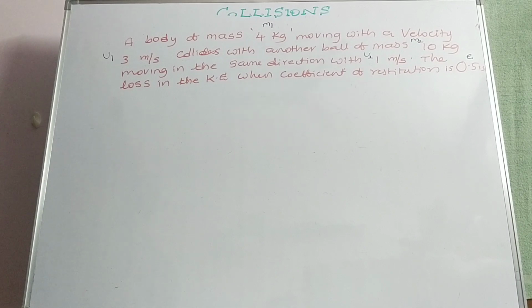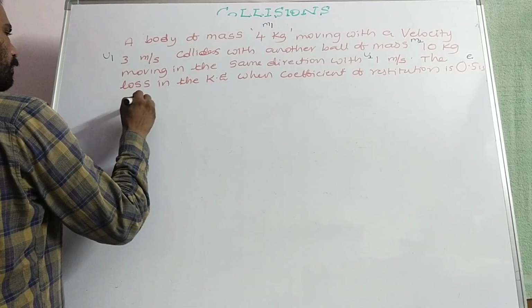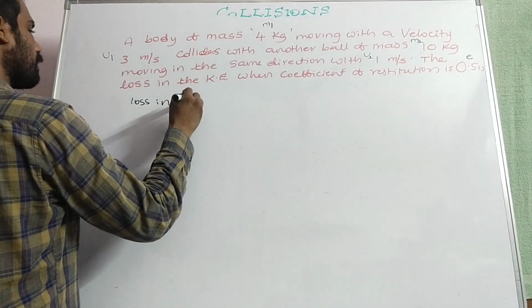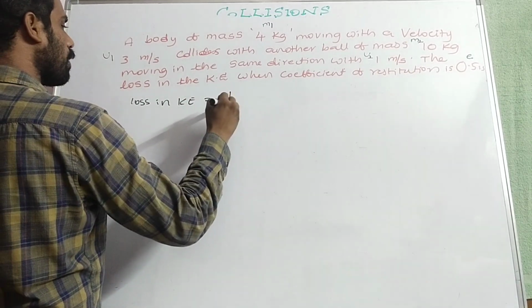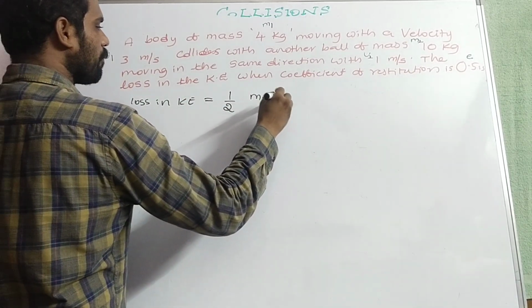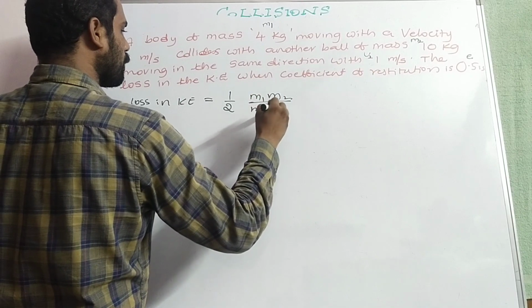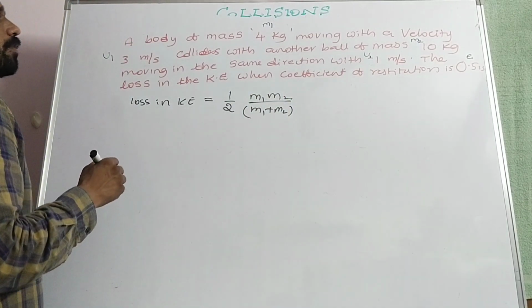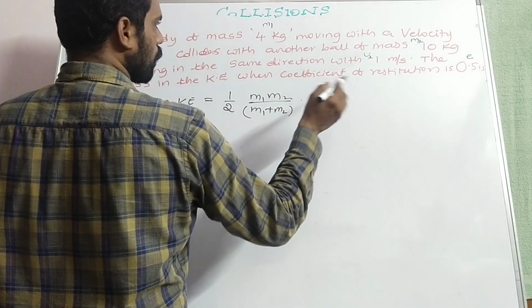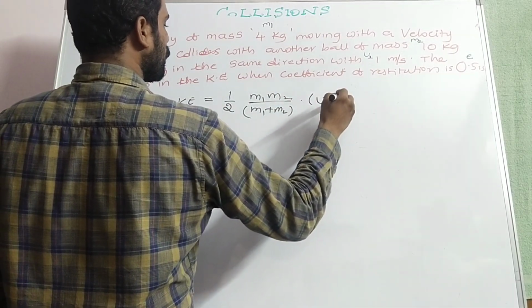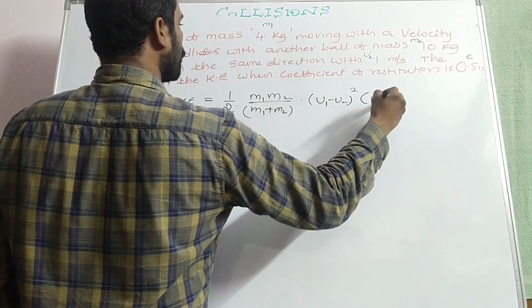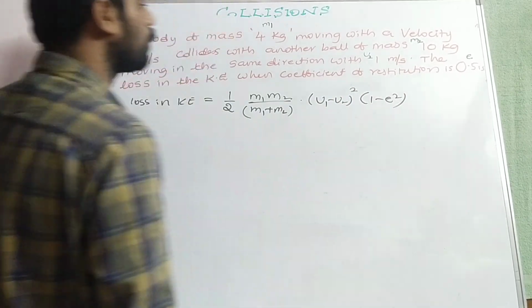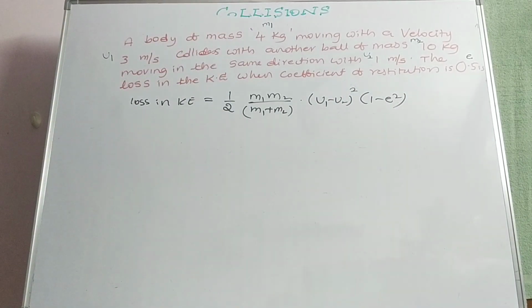So loss in kinetic energy is equal to half into M1 M2 by M1 plus M2 into U1 minus U2 whole square into 1 minus E square. U1 minus U2 whole square into 1 minus E square is the expression for loss in kinetic energy.